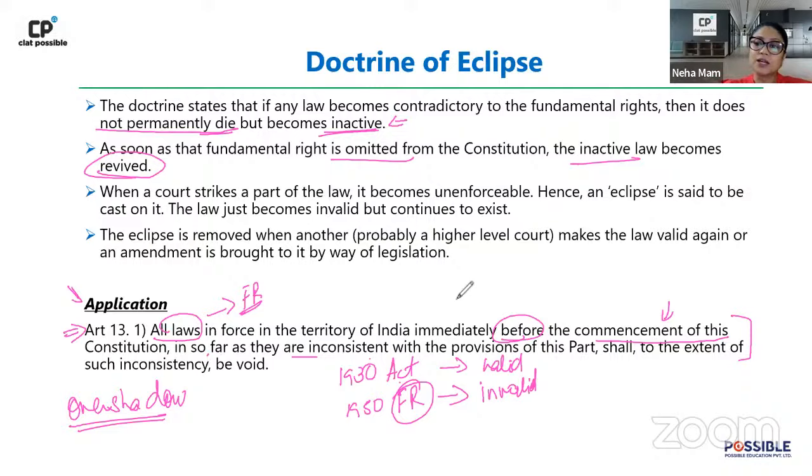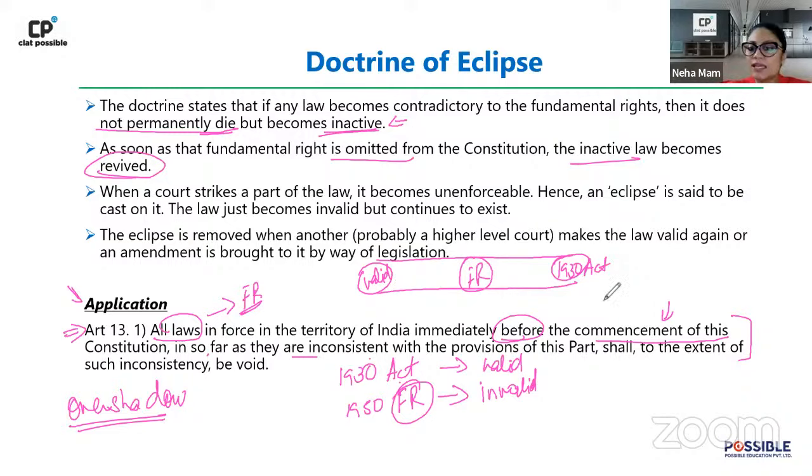So if we make the sun and moon, like in the case of an eclipse, then what you realize is this is your act. This is the 1930 act, right? So till the time there was no fundamental right violation, the fundamental rights chapter had not come yet, the Constitution had not come yet, our act was very much valid, right? So this act was very much valid till the time there was no fundamental right. The moment a fundamental right came in the middle, this particular validity got overshadowed.